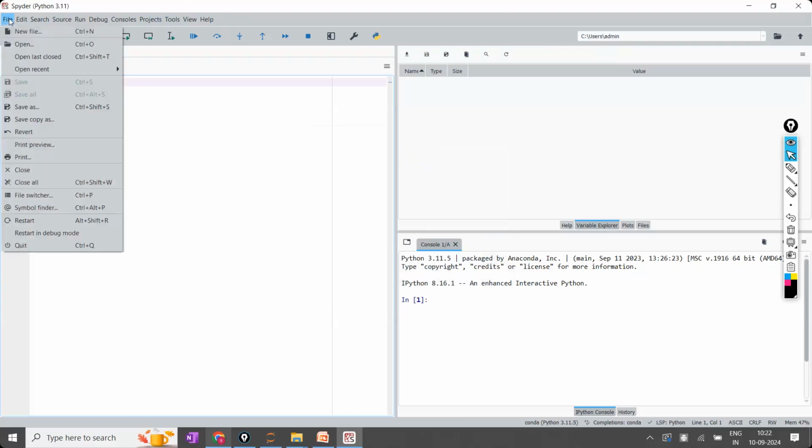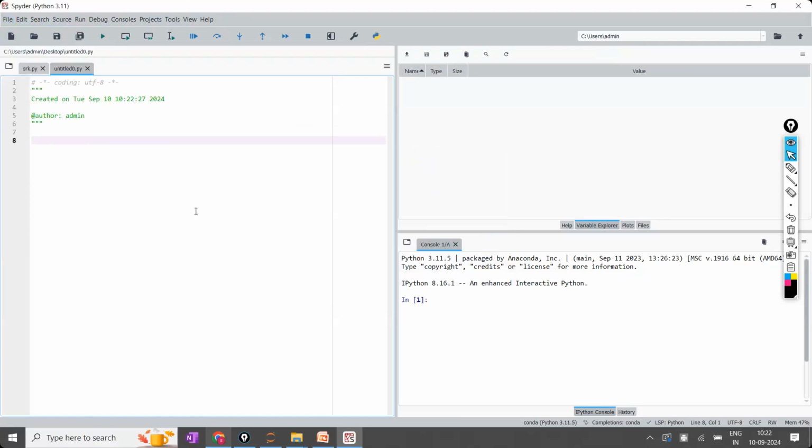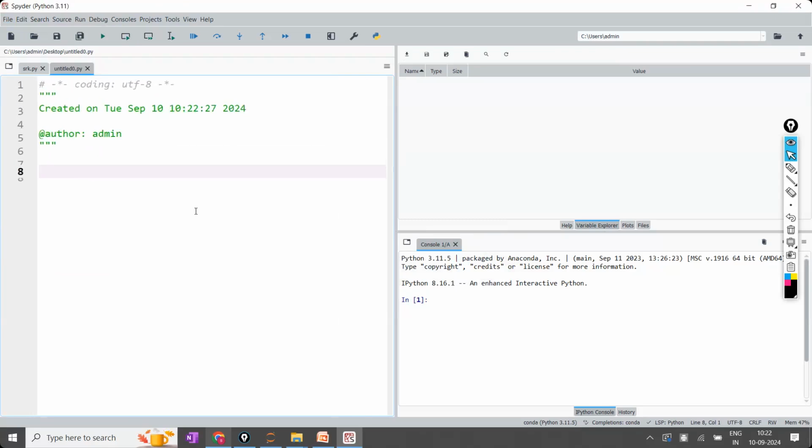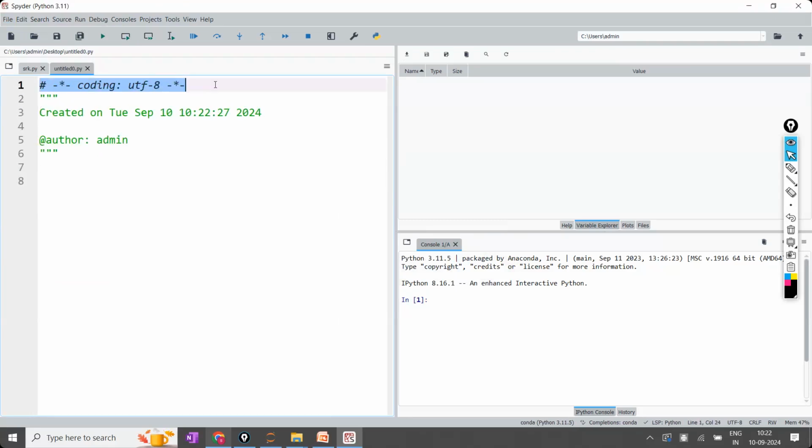Right? Now here I'm going to click on the new file, a fresh file. Now can you see in the fresh file, what is there here? First one, hash. This is considered as a single line comment. What is this one from here to here? It is a multi-line comment.